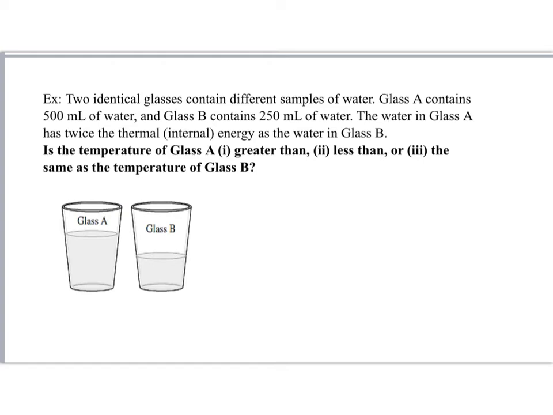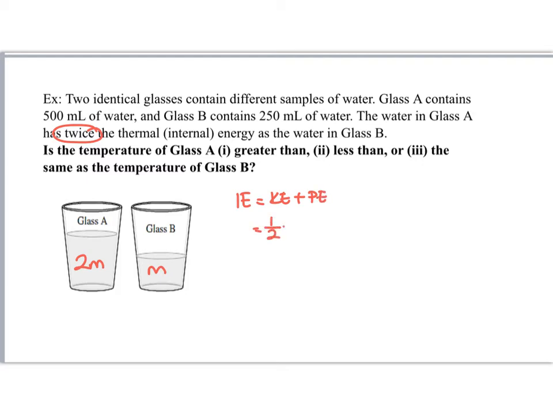Two identical glasses contain different samples of water. Glass A contains 500 milliliters and B 250 milliliters of water. So I can say that B has m grams of water and A has 2m grams of water. The water in glass A has twice the thermal energy as the water in glass B. We said that the internal energy is equal to kinetic energy plus the potential energy.